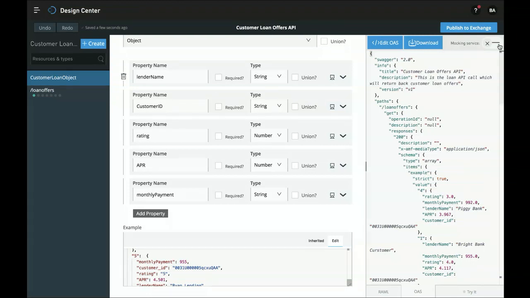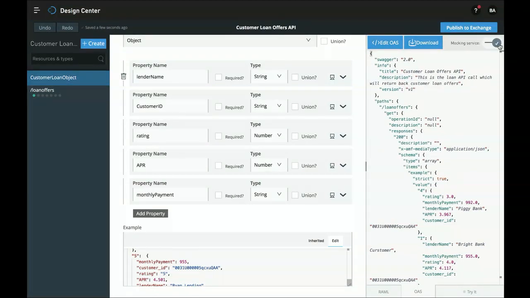So now we'll do another powerful thing with API Designer, and this is to set up the mocking service. The mocking service essentially enables me or any other user to send a sample call to this API and return back the sample data in order to see how it works. And the reason this is so powerful is that historically, a user would have to go ahead and implement this API, meaning hook it up to the underlying systems before it could ever be used. But with the mocking service, because any user can see how it works, it enables the users who are going to call the API to extract the data to work simultaneously with the users who are implementing it. And it's a really great way to speed up the delivery time of your organizations.